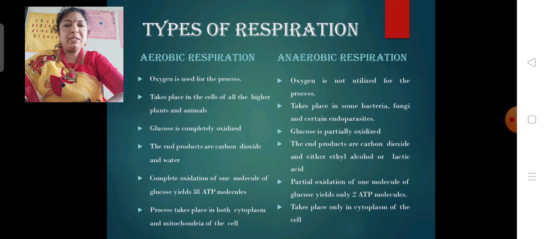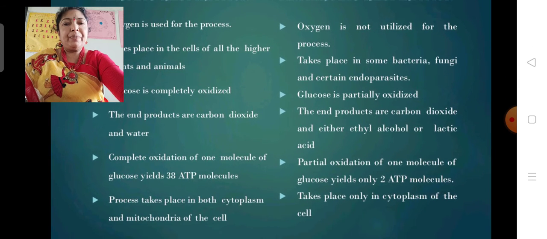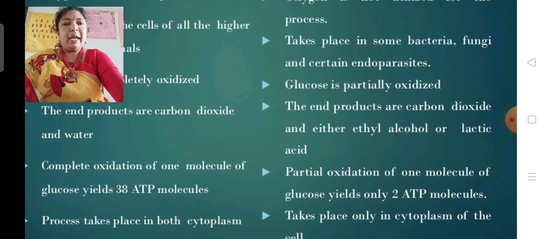In aerobic respiration, glucose is completely oxidized, whereas in anaerobic respiration, glucose is partially oxidized. So here see the differences between aerobic and anaerobic respiration. The end products in aerobic respiration are carbon dioxide and water, whereas the end product in anaerobic respiration is ethyl alcohol or lactic acid. This is in the fermentation process.